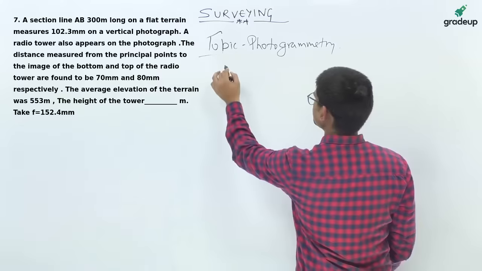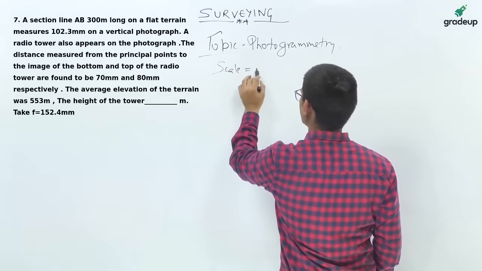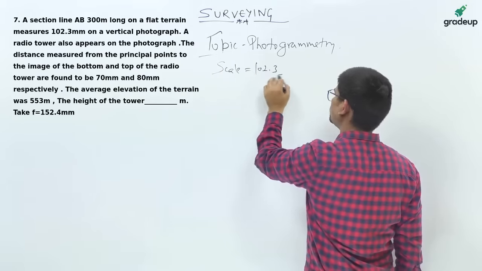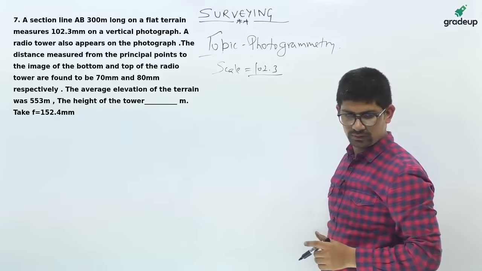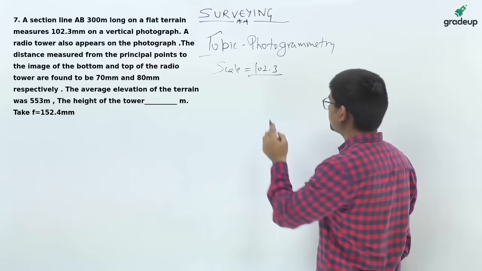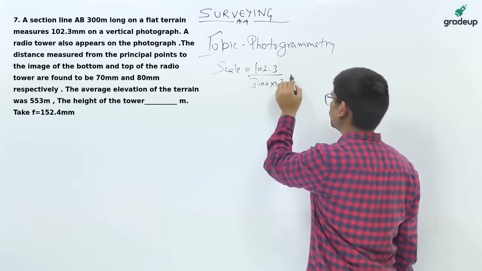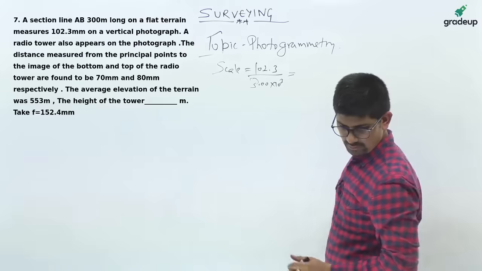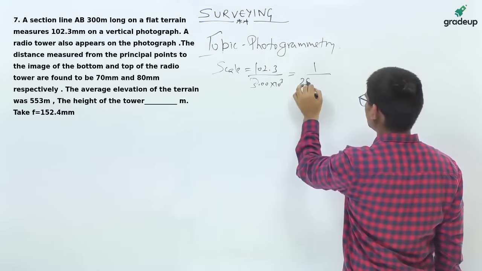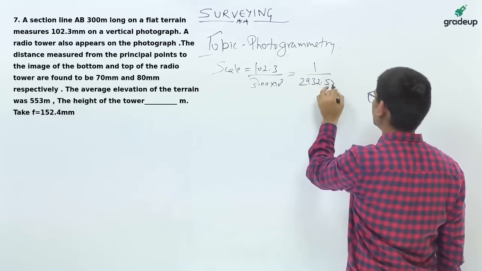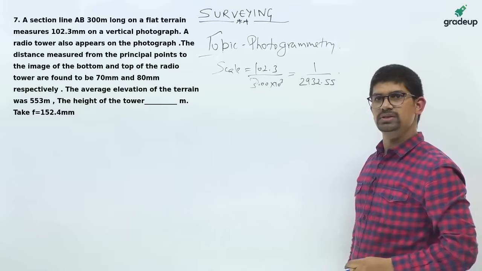From this data you can find the scale. So 102.3 mm on the photograph measures 300 meters on the ground. So the scale you have obtained is 1 upon 2932.55. So this is the scale.